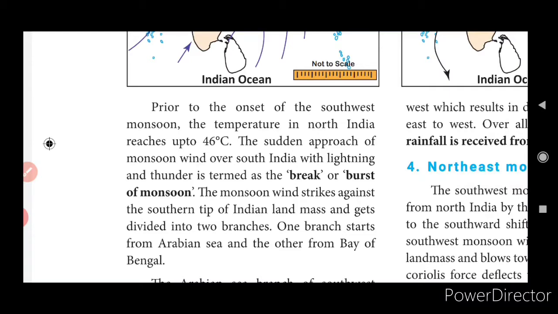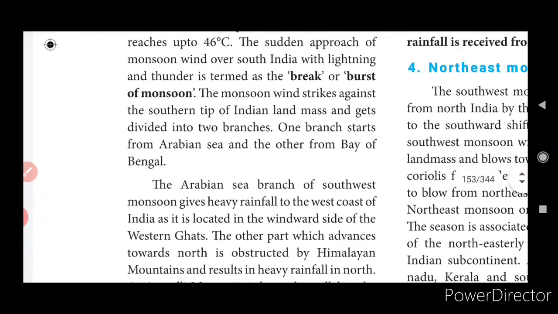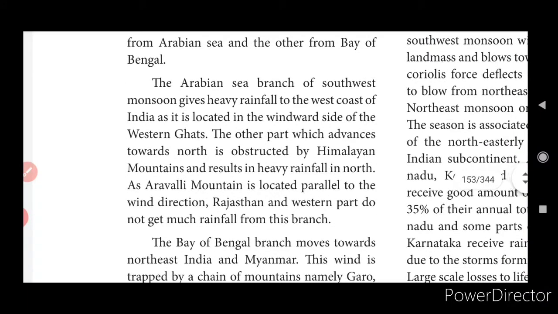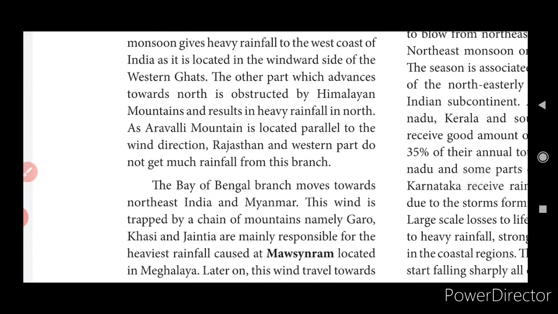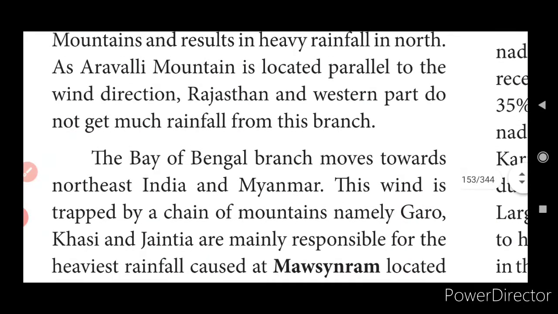One branch starts from the Arabian Sea and the other from the Bay of Bengal. So, from the bottom part of India, you will be getting this monsoon season. The Arabian Sea branch of the southwest monsoon gives heavy rainfall to the west coast and Western Ghats. The other part, which advances towards the north, is obstructed by the Himalayan mountains and results in heavy rainfall in the north. This is very important: as the Aravalli mountain is located parallel to the wind direction, Rajasthan and the western part don't get much rainfall from this branch.